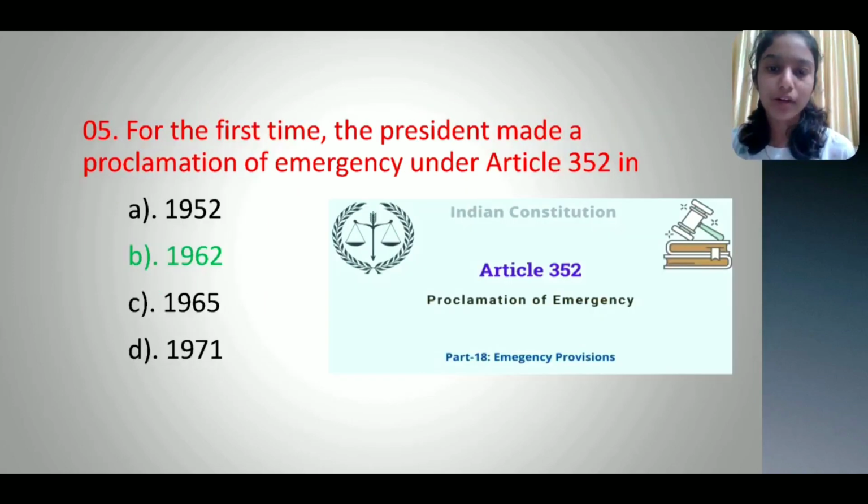Fifth question. For the first time, the President made a proclamation of emergency under Article 352 in option A 1952, option B 1962, option C 1965, option D 1971, and the correct option is 1962.